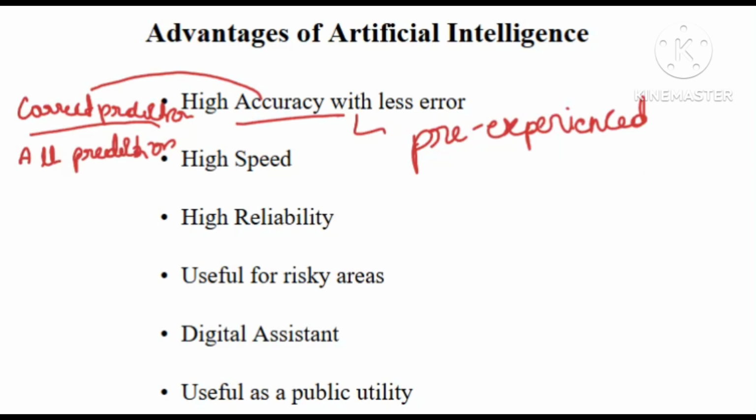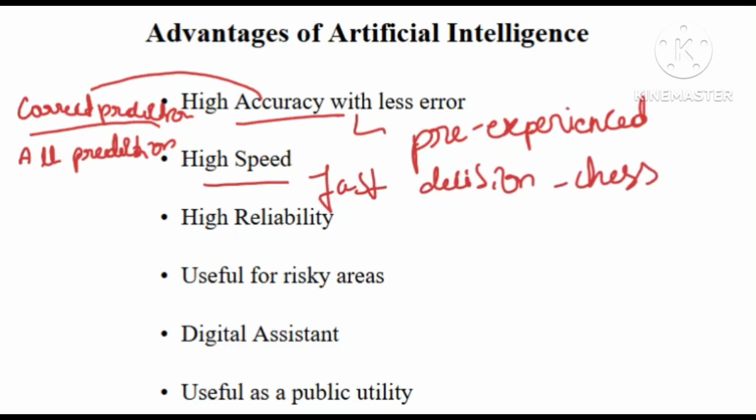And also we know it as high speed. High speed is nothing but machines being able to execute at picosecond or nanosecond levels, or in a fraction of a second the computers can give the answers. AI machines can take fast decisions. The best example is chess champions: machines have the capability of very fast decision making. So that is what we know as high speed.